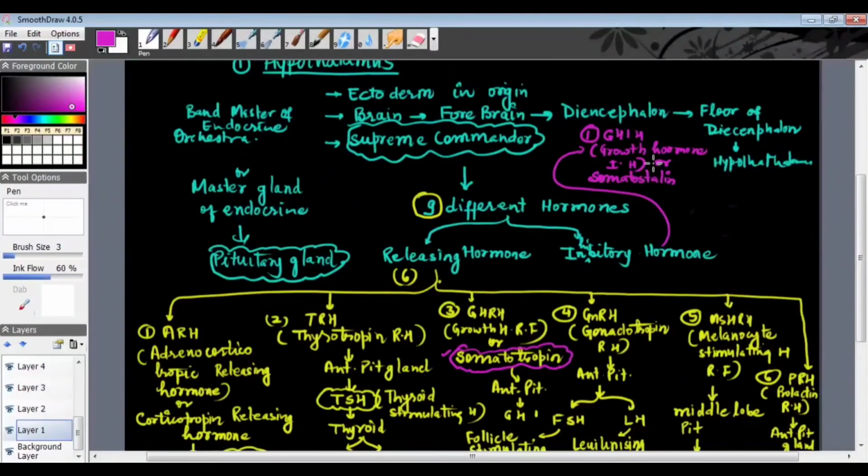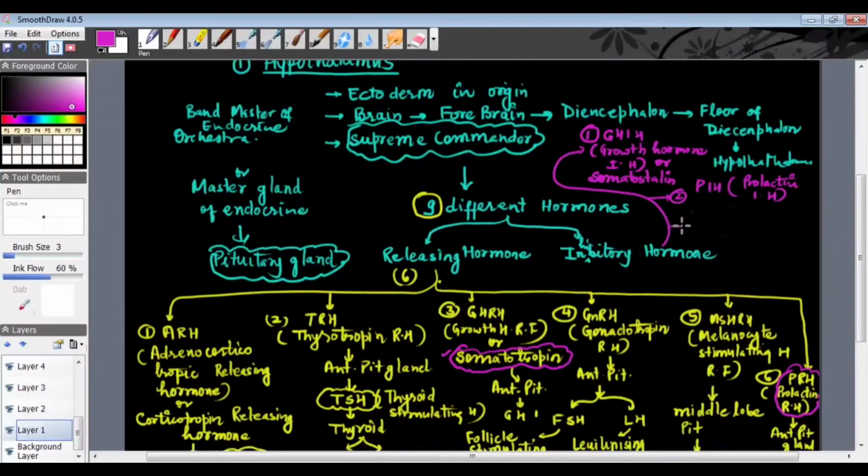Then after that, the next, number 2, is prolactin inhibitory hormone, PIH. You can understand that this is opposite to the functioning of PRH. Prolactin releasing hormone is responsible for increasing the secretion of prolactin from the anterior pituitary, but this will be against it. Prolactin inhibitory hormone will reduce the secretion of prolactin from the anterior pituitary gland.